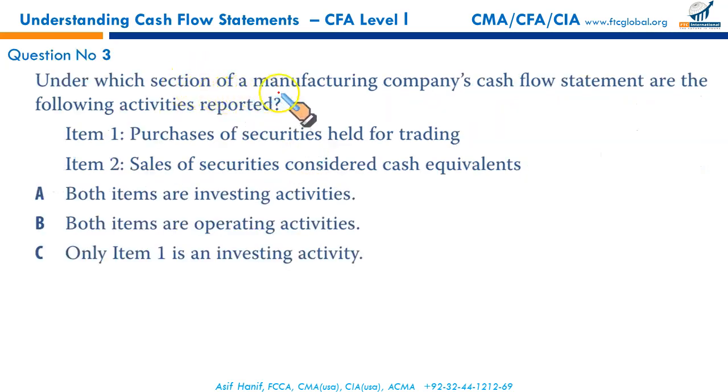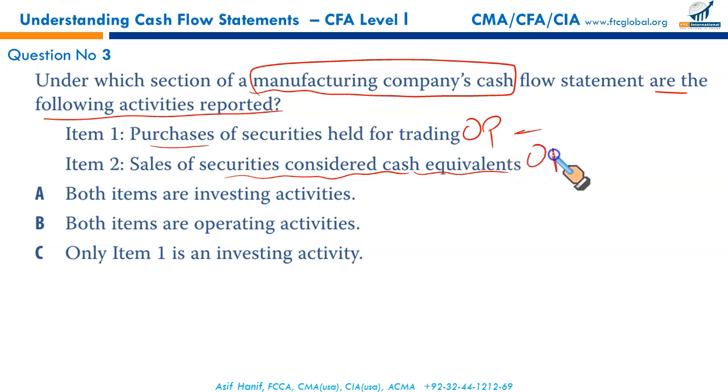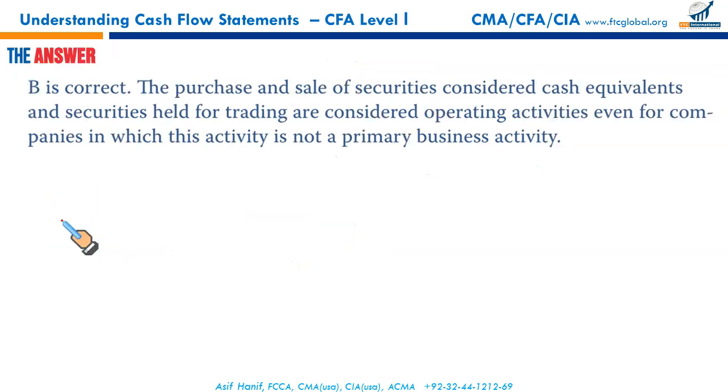Under which section of a manufacturing company's cash flows are the following activities reported? Purchase of securities held for trading. We clearly discussed this during our overview. It's an operating inflow or outflow. Since it's a purchase, it's an operating outflow. Sale of securities considered cash equivalent. You held certain securities as cash equivalents. So buying, selling such security is also a part of operating activities. It's not investing. So both of these items represent operating activities. That makes B to be the correct option.